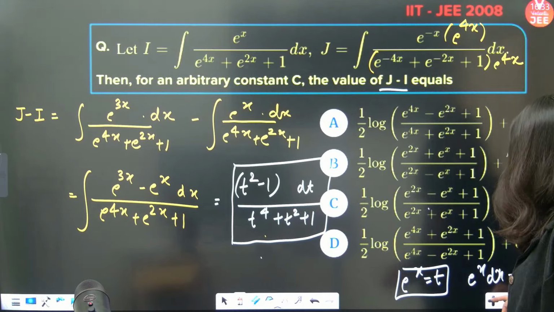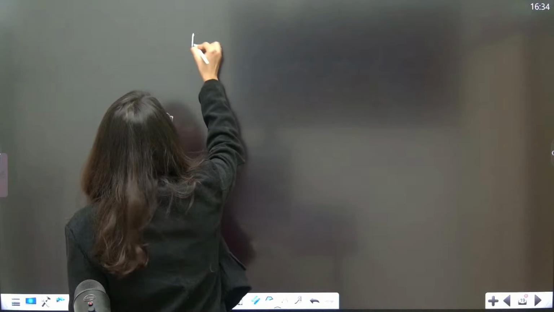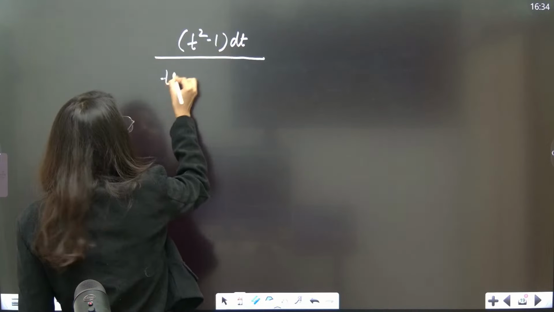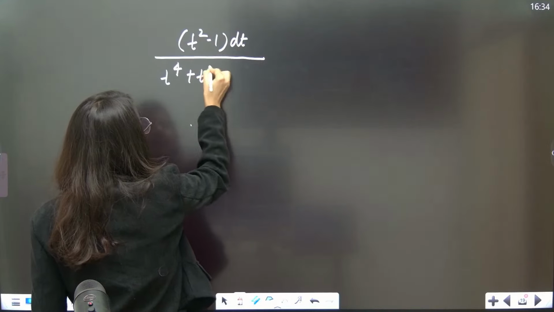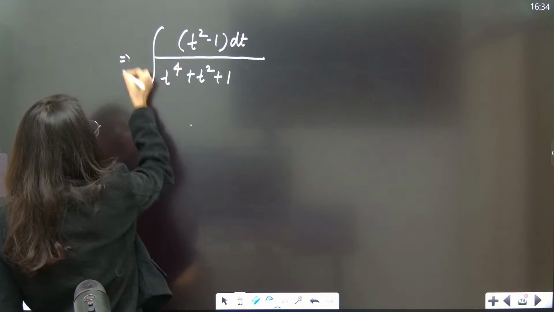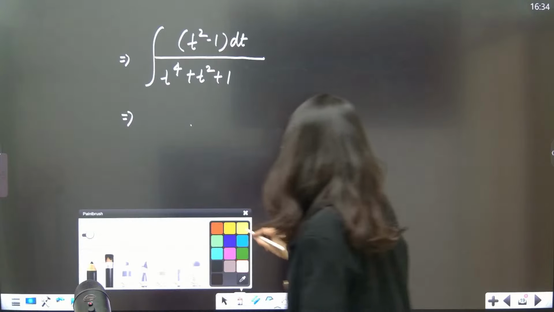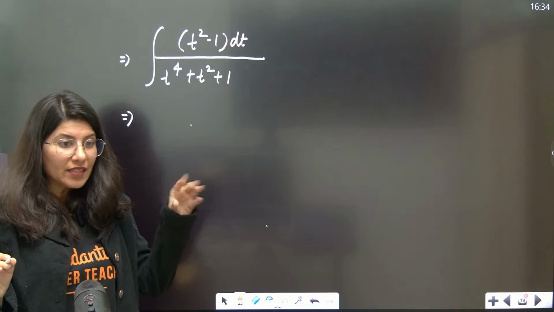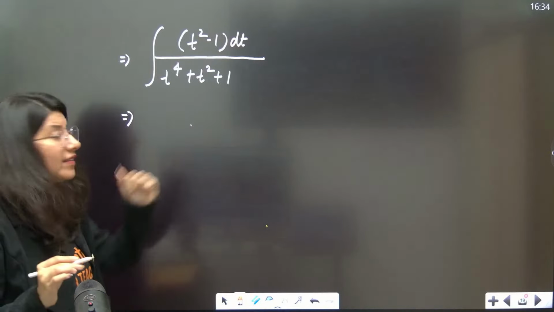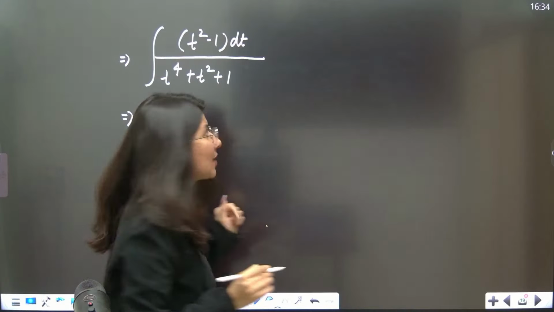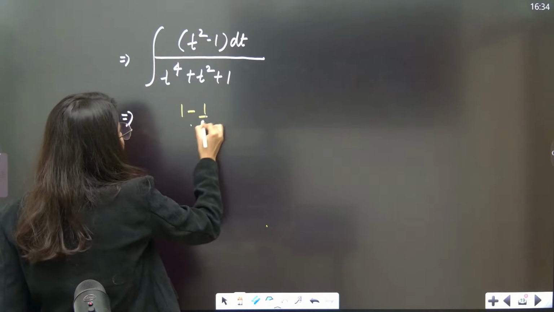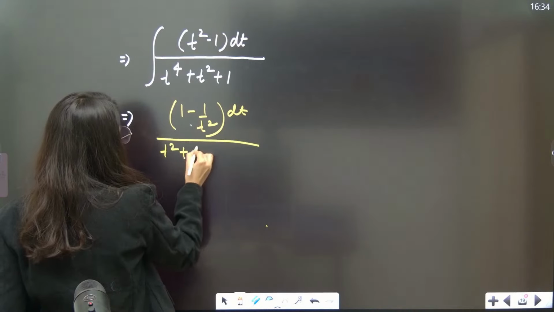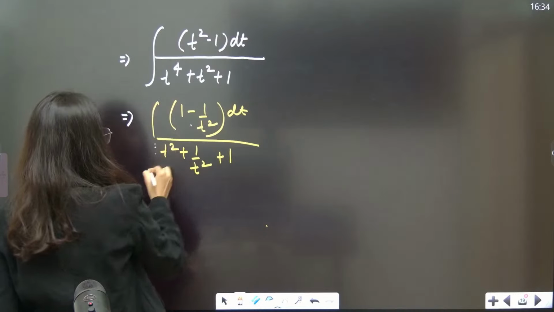Okay. So the integral of t square minus 1 dt upon t power 4 plus t square plus 1. Let's integrate now. What kind of integration is this? Do you remember that type? From numerator and denominator, I am going to take t square out, and you will remember this is also in your NCERT, this type of integral. Take t square out: 1 minus 1 by t square dt, and in the denominator, t square plus 1 by t square plus 1. Correct?